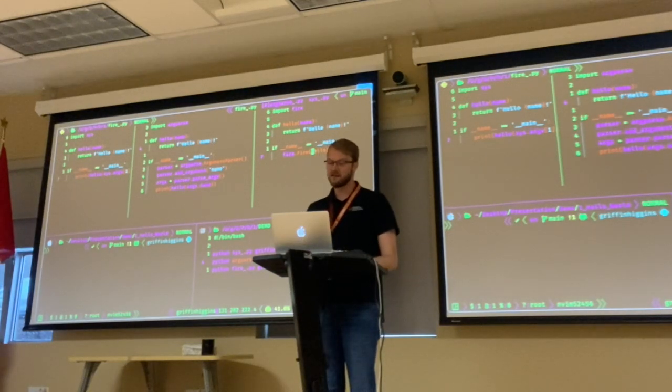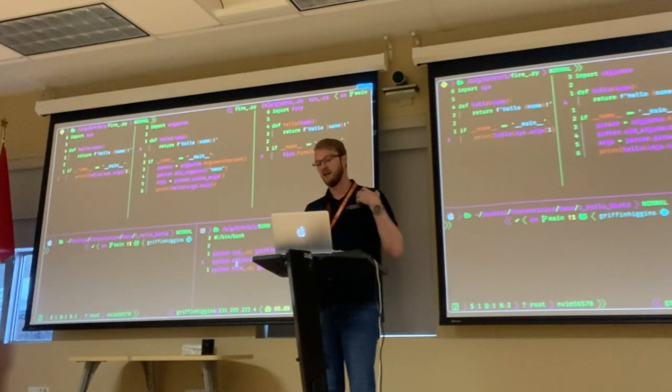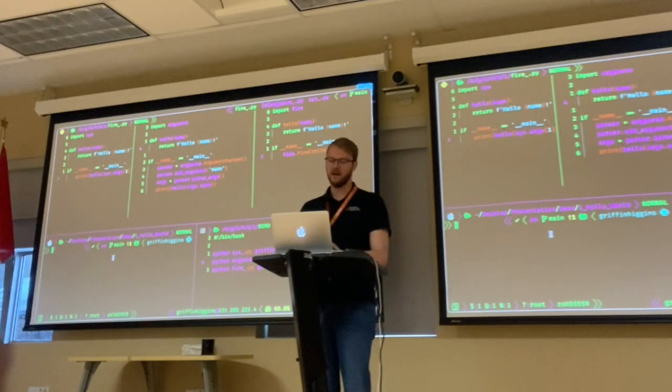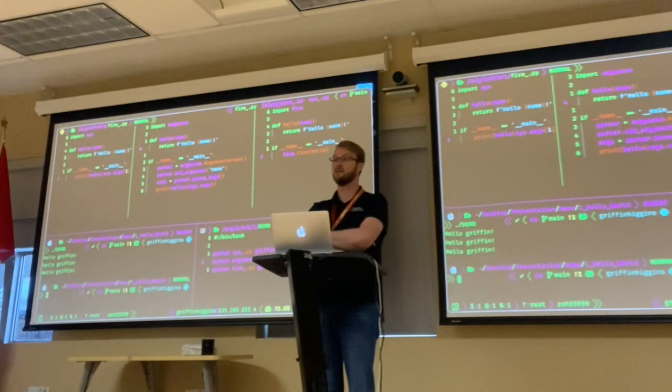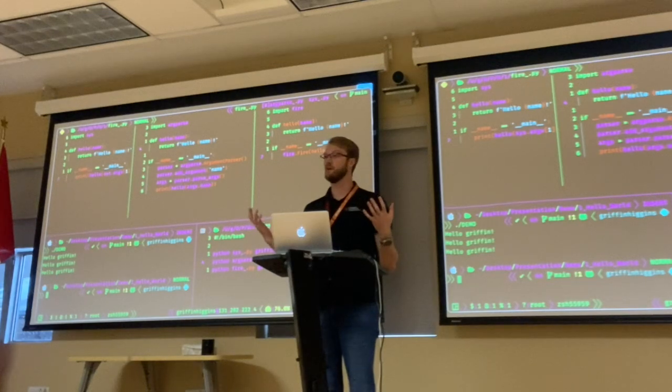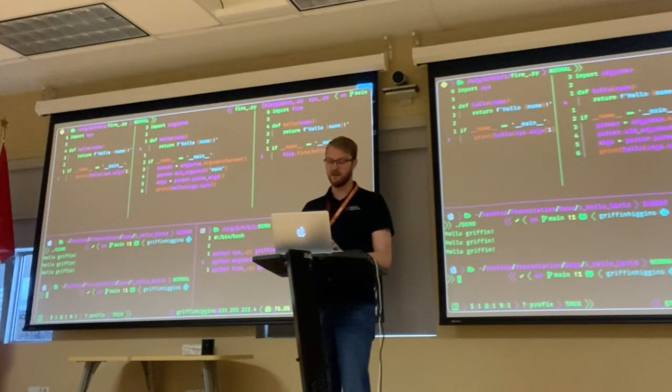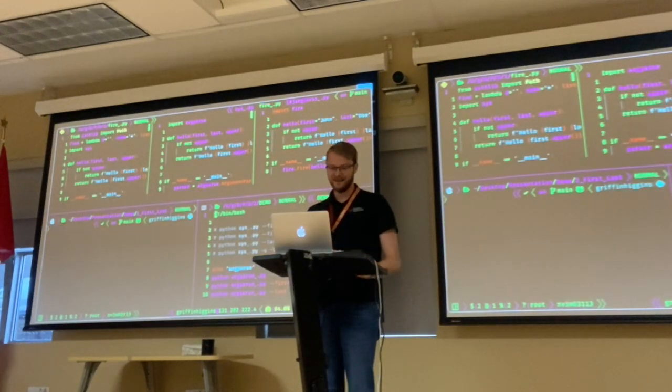But when we go to run this on the command line, with the system library, the argparse library and the fire library, and we pass them all the same argument, what happens? Well, as we might expect, we get the same thing. It's just going to print hello Griffin 3 times. It's the same output, but using different libraries. So we might say, okay, this doesn't really seem that helpful right now. I can get by with just the system library. But what if we have something a little more complex? Let's ramp up the complexity just a little bit more.